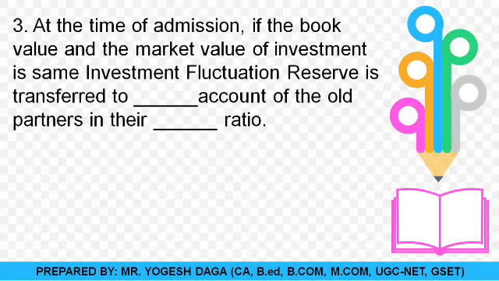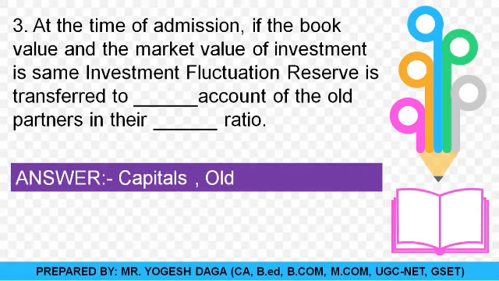So you must be knowing this answer: if the investment's book value and market value are both the same, then what will you do for the investment fluctuation reserve? We know it will be distributed among the partners, on the credit side of the partners' capital account. Okay, and in which ratio? It will always be distributed in the old ratio. By default, it's the old ratio. So yes, the answer is that it will be distributed to the capital accounts of the old partners, always in the old ratio. Okay, so moving towards the next question.